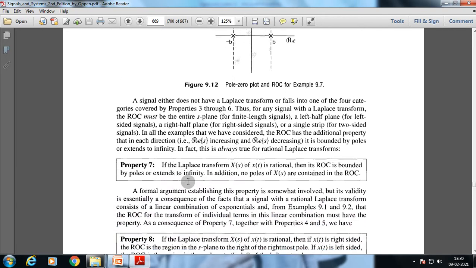So property 7 is: if the Laplace transform X of s of x of t is rational, then its ROC is bounded by poles or extends to infinity. In addition, no poles of X of s are contained in the ROC.